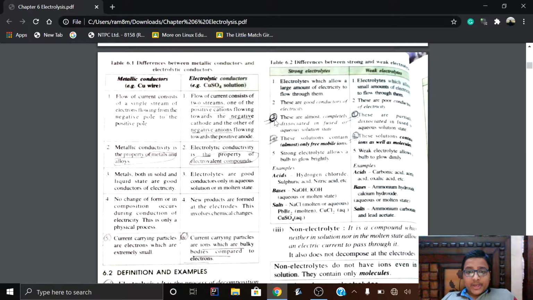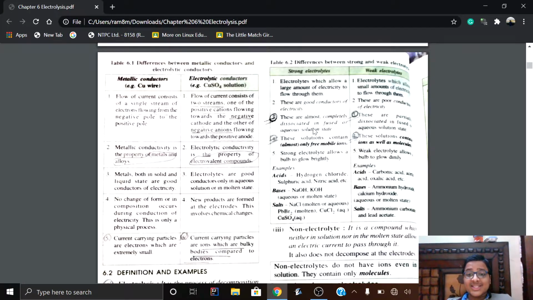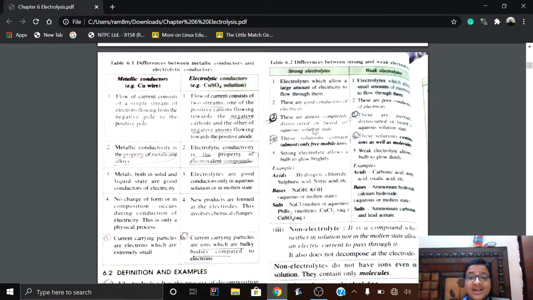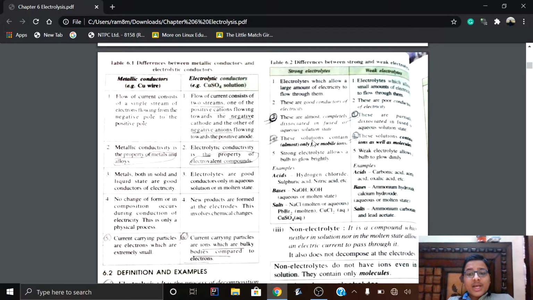The third point is most important: strong electrolytes are almost completely dissociated in fused or aqueous solution state. That is, they get completely dissociated. On the other hand, weak electrolytes don't get fully dissociated in fused or aqueous solution state. They get partially dissociated.